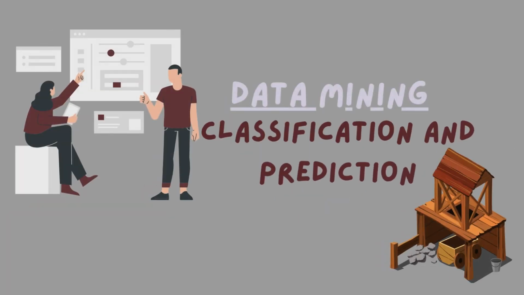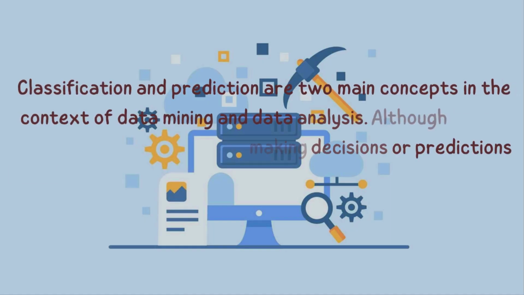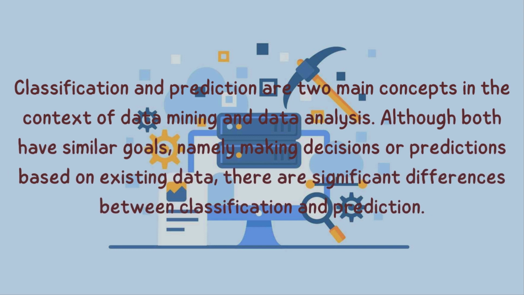Classification and prediction. Classification and prediction are two main concepts in the context of data mining and data analysis. Although both have similar goals, namely making decisions or predictions based on existing data, there are significant differences between classification and prediction.